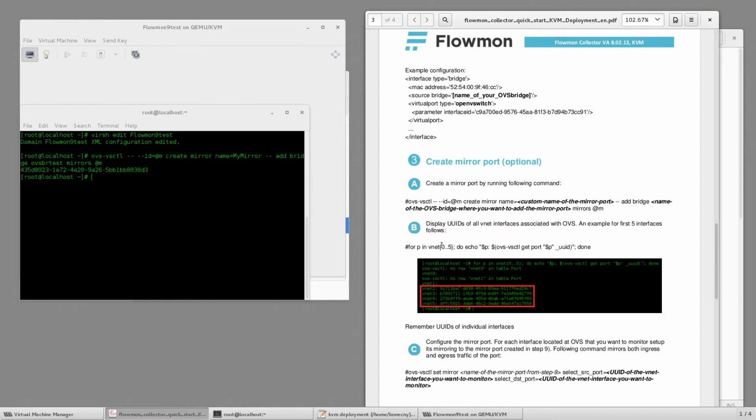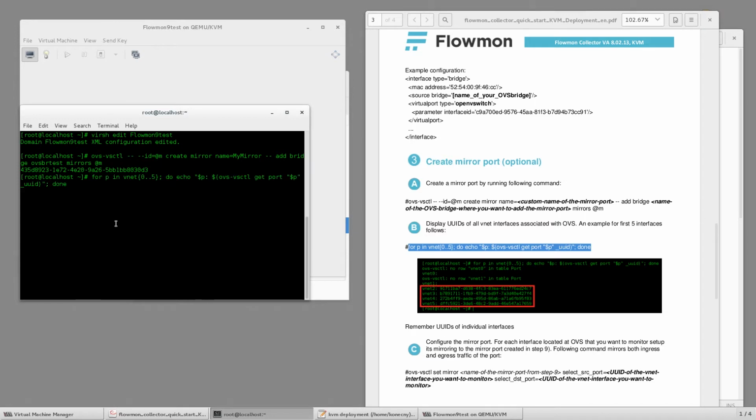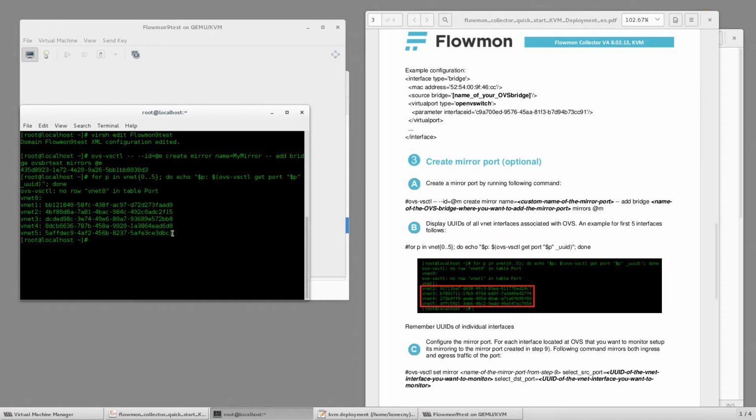We can list all the VNet interfaces in our own OVS environment. Let's use this following command. And now we can choose which VNet interface we want to monitor. So let's go for the number 5.